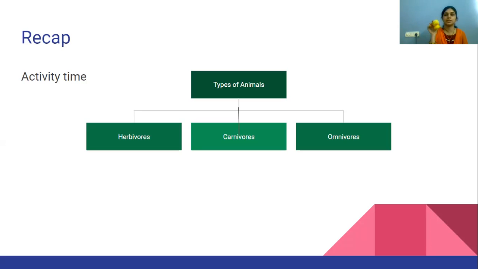Okay, so this is a duck. Yes, can you see? It is a duck. So what is a duck? The duck doesn't eat animals or insects, I guess. So it is a herbivore. And here we have a lion. Easy. The lion is a carnivore. Yes. Now this one is a fish. So I guess this fish can eat grass, seaweeds also, and small fishes also. So this will be an omnivore.